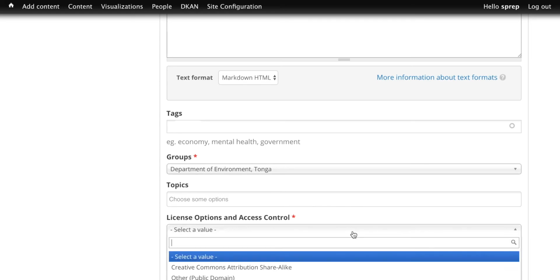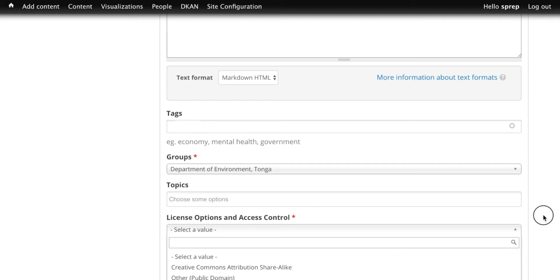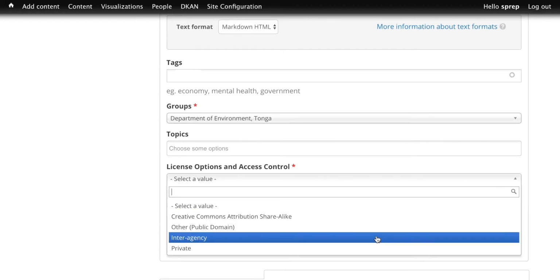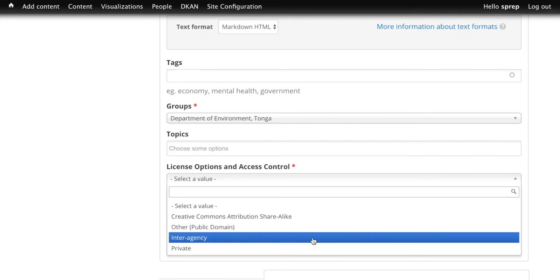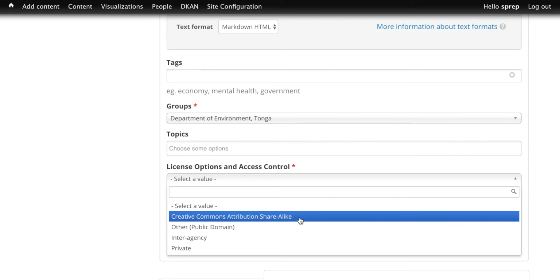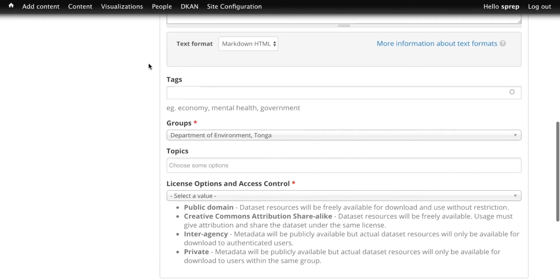And then this is where you select a license level. And this is probably the most important thing to select if you don't want to share your information with everyone, or you do. You can select private for just people in your group, interagency for all of government, public domain for everyone and no attribution necessary, and Creative Commons attribution share alike for sharing with everybody but with attribution. And the next step is just to drag and drop the data set in, and you have uploaded a data set.